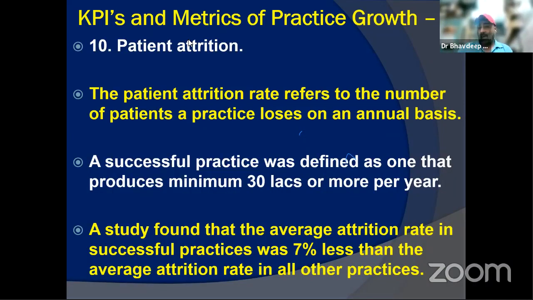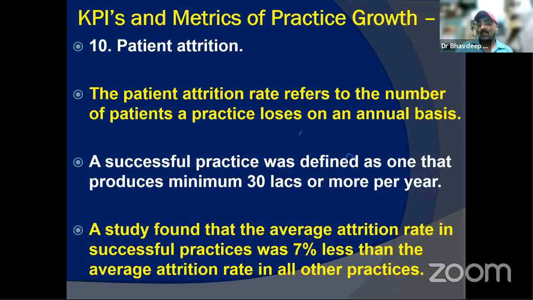So what is a successful practice? We say a practice that earns at least 30 lakhs or more per year is actually doing good, which makes it roughly 2.5 lakhs per month gross, not net, gross. But these numbers should reflect in your ITR also. That is what I say. If they are not reflecting in your ITR, then the black money, whatever you generate, is not worth it.